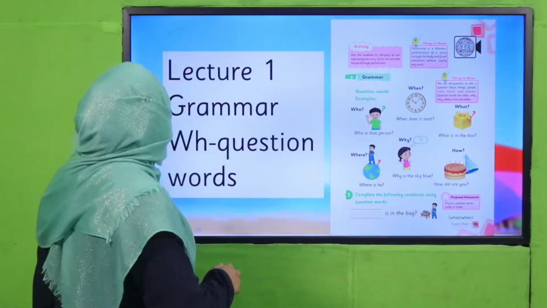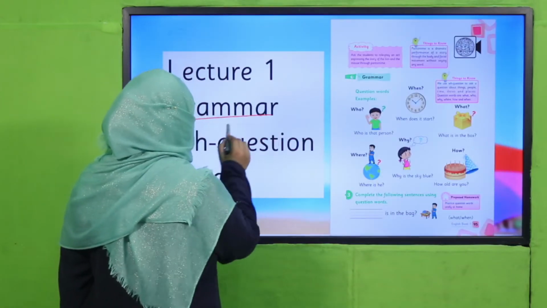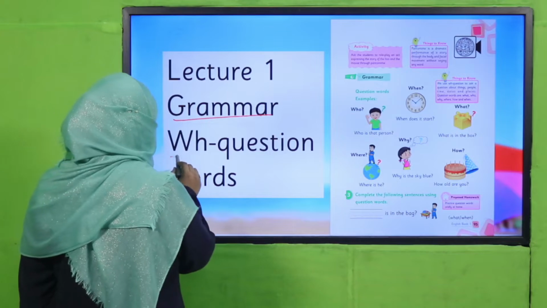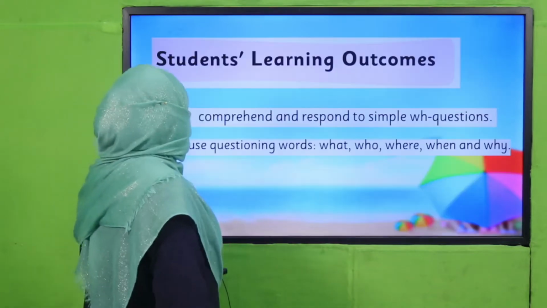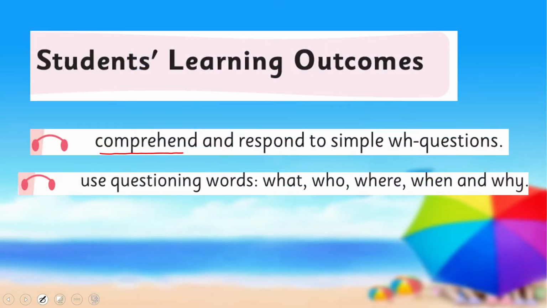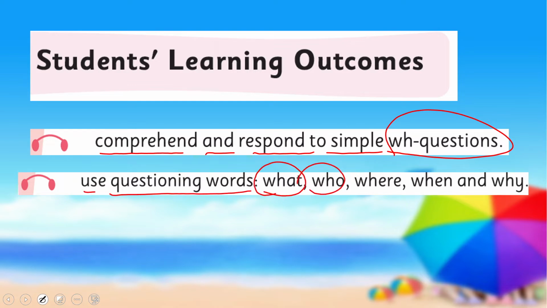And my dear students, today under the title of Grammar, we are going to learn about WH question words. And we'll cover the SLO to comprehend and respond to simple WH questions. Use questioning words what, who, where, when, and why. These are our today's SLOs.